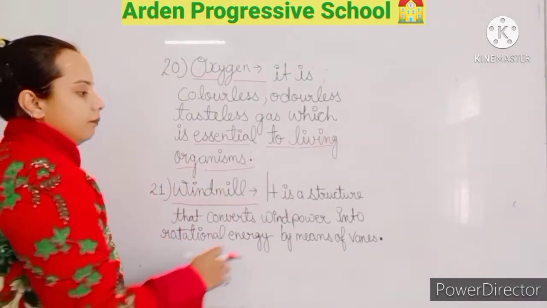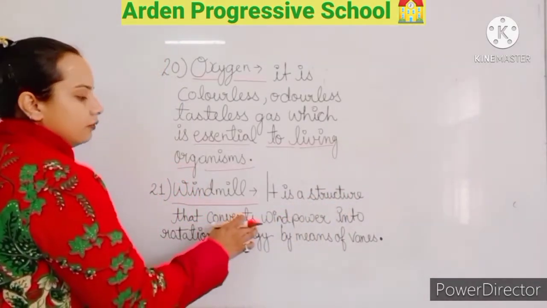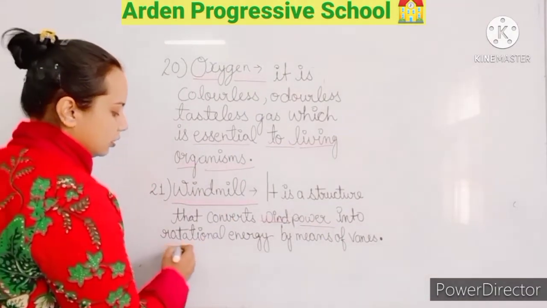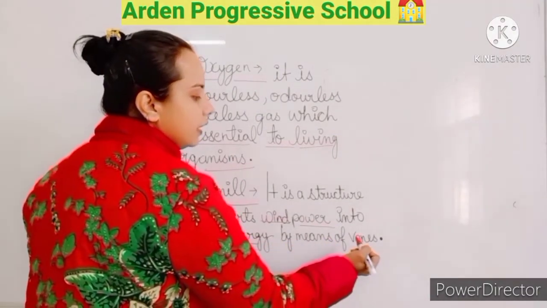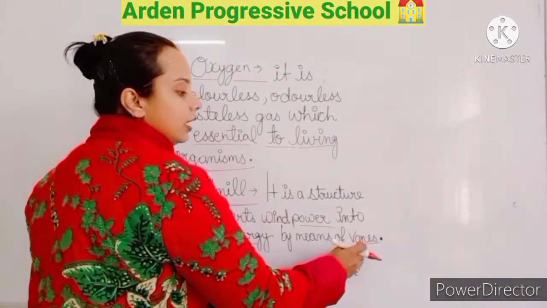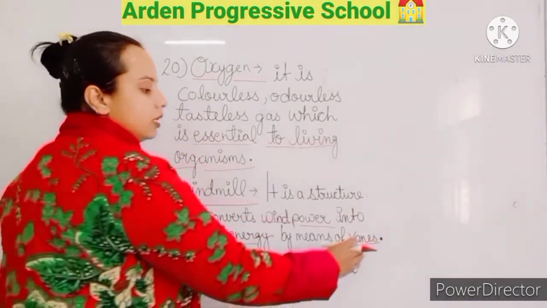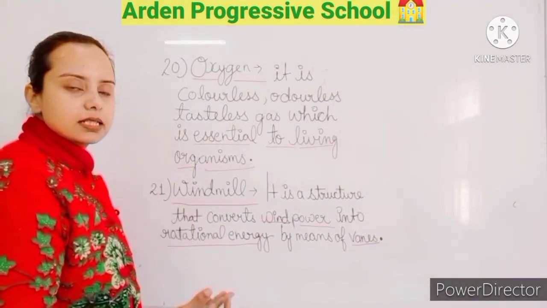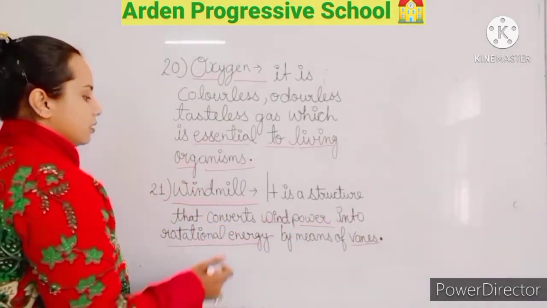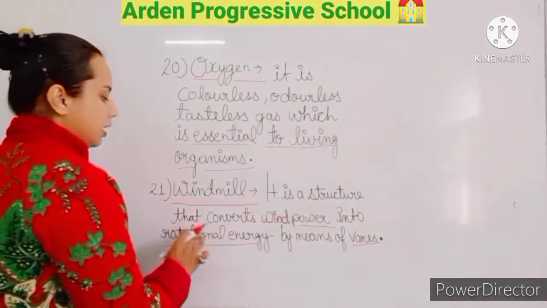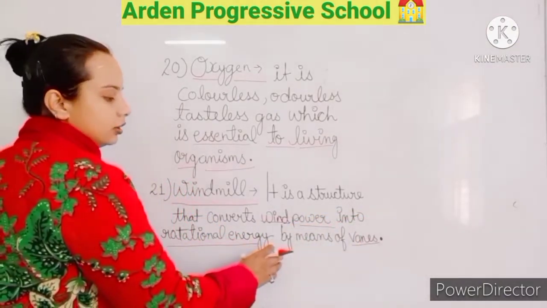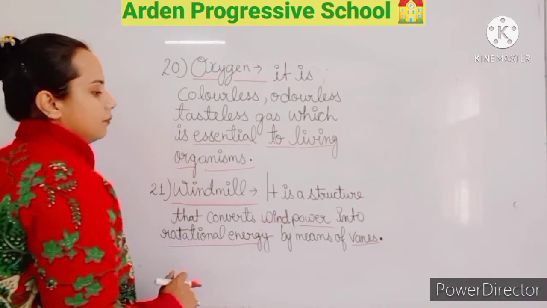Now what is a windmill? It is a structure that converts wind power into rotational energy by means of vanes. Now here, vanes. What are the vanes? The spelling of vanes is V-A-N-E-S. The vanes are called the blades. Blades of the windmill are known as vanes here. So what is a windmill? It is a structure that converts wind power into rotational energy by means of vanes.